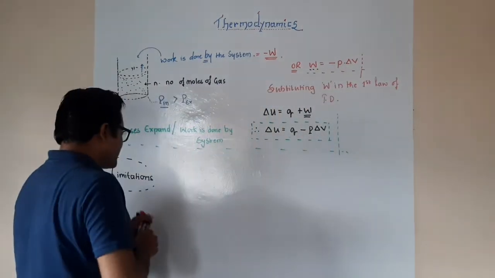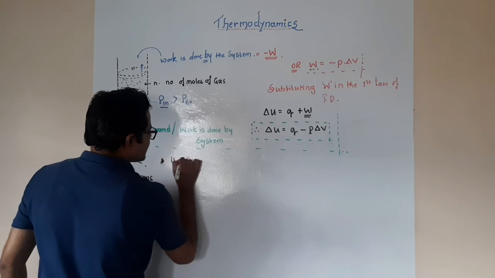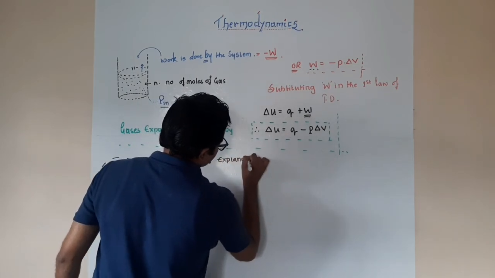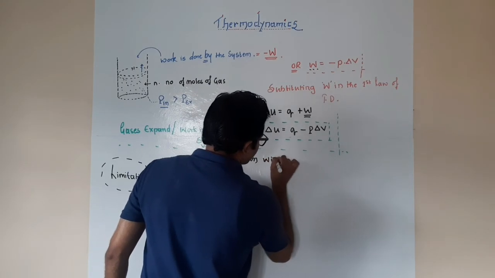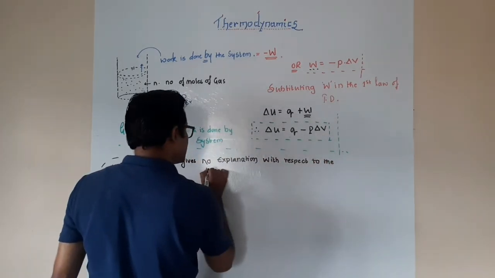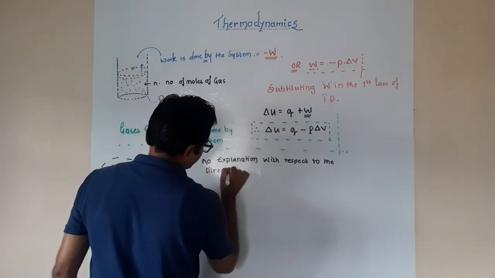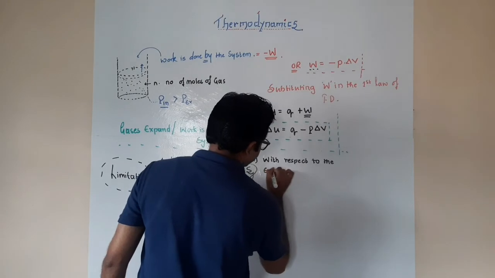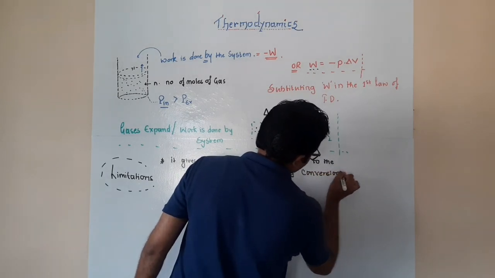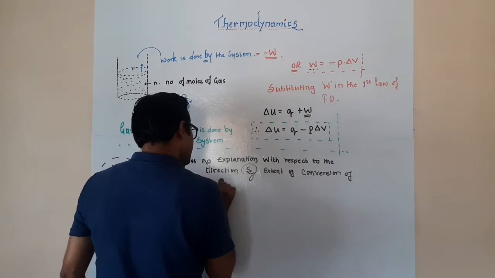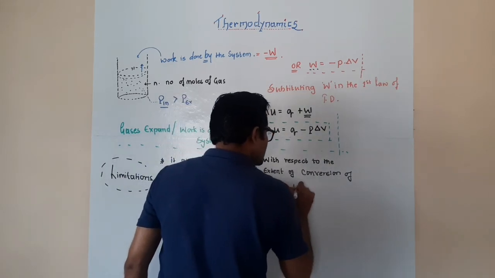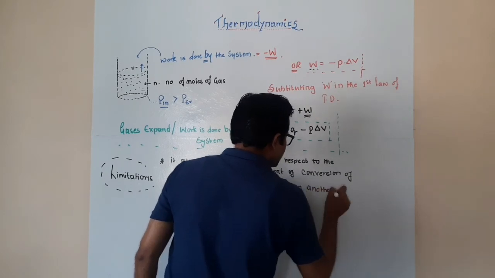So our first point that we need to understand is it gives no explanation with respect to the direction and extent of the energy change from one form to another. So here is where it fails.